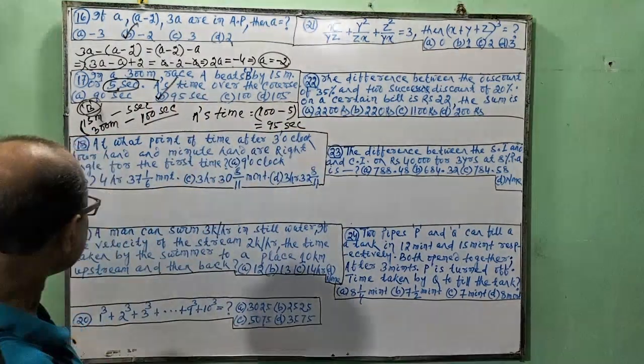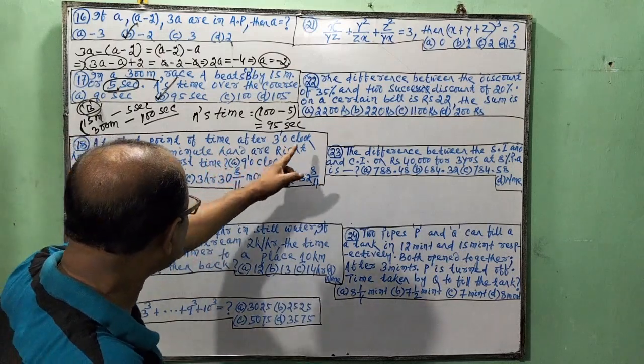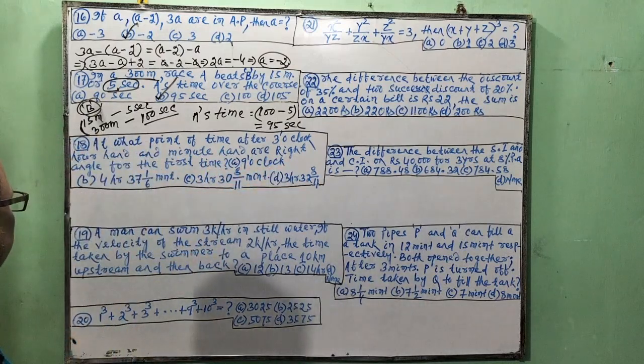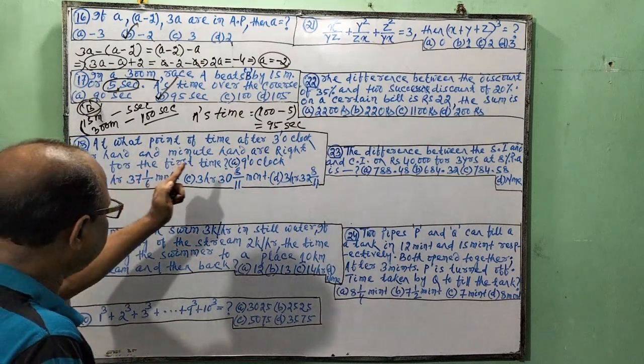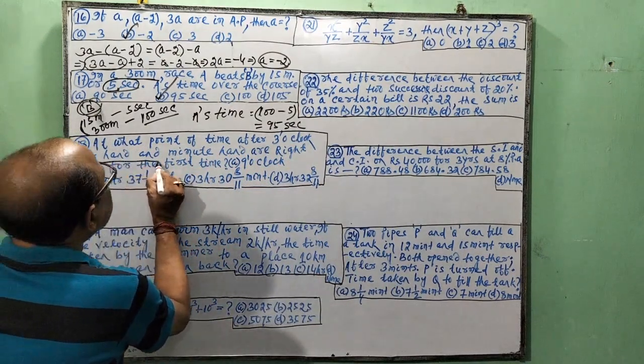Next. At what time after 3 o'clock are the hour hand and minute hand at right angle? Very important question.